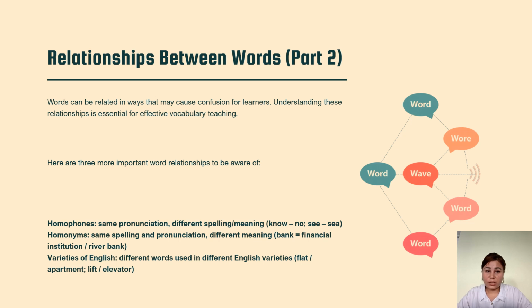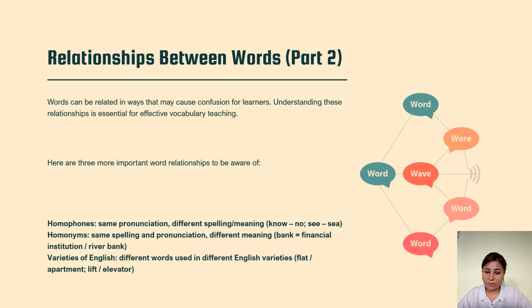Here are three more important word relationships to be aware of. Homophones: same pronunciation, different spelling and meaning. For example, now, no; see, sea. Homonyms: same spelling and pronunciation, but different meaning.